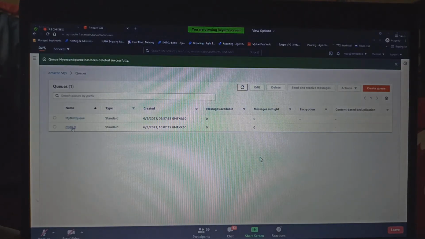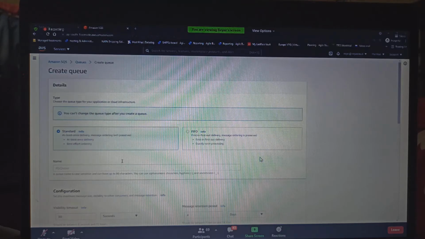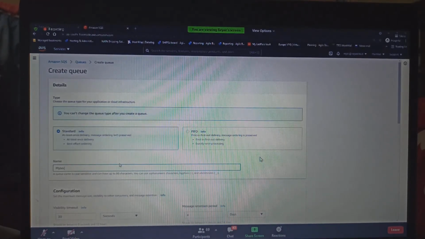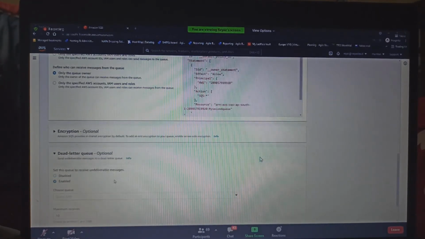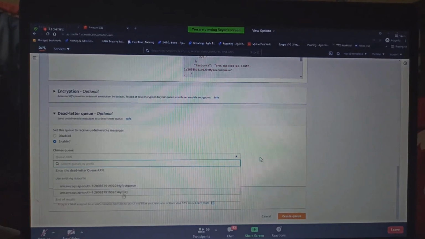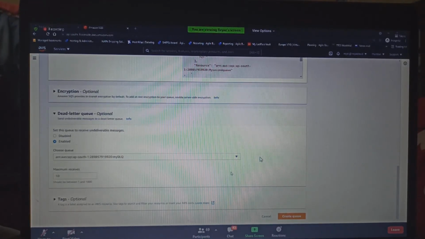Guys, I created another queue called dead letter queue. Now I'm creating a queue called my second queue. If you come here to the bottom, you can select the dead letter queue. Which one is your dead letter queue? Use existing one. See, my DL queue. And maximum receives. This is called retry policy, guys. Maximum I'll put 4. How many ever you want. Create queue.